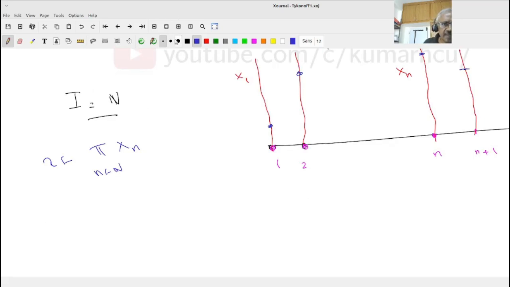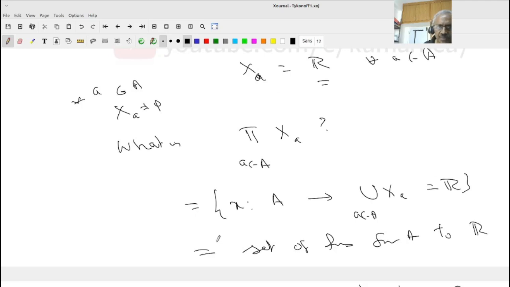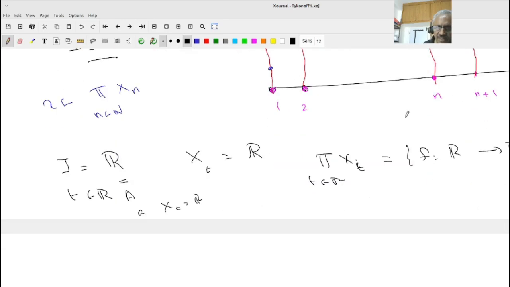Yeah. And let's look at a third example. My I equal to, let us say, R, and for every t in R, my Xt is also R. From whatever I said, do you remember? My product of Xt, t in R, is nothing other than the set of functions from R to R. Remember, there I took this to be A, and for each a I took Xa to be R. Let us look at the last example. Instead of A, I am taking R. Therefore, the set of functions from R to R. Do you understand that? Okay.